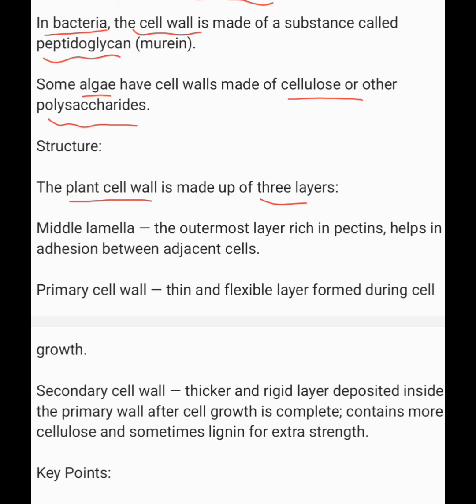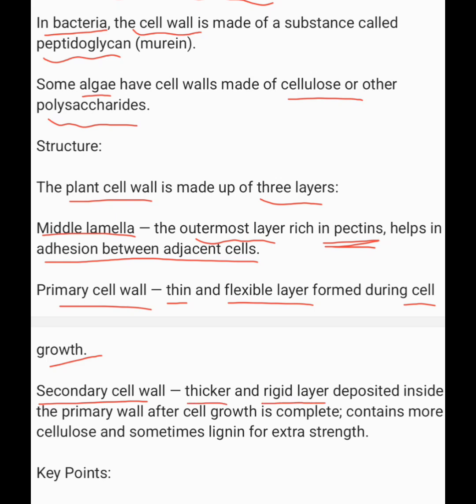The plant cell wall is made up of three layers: middle lamella, primary cell wall, and secondary cell wall. The middle lamella is the outermost layer, rich in pectin, and helps in adhesion between adjacent cells. The primary cell wall is a thin, flexible layer formed during cell growth. The secondary wall is a thicker and rigid layer deposited inside the primary wall after cell growth is complete. It contains more cellulose and sometimes lignin for extra strength.